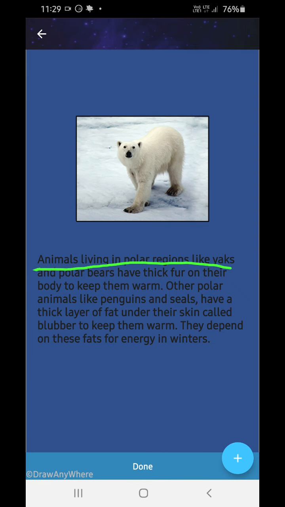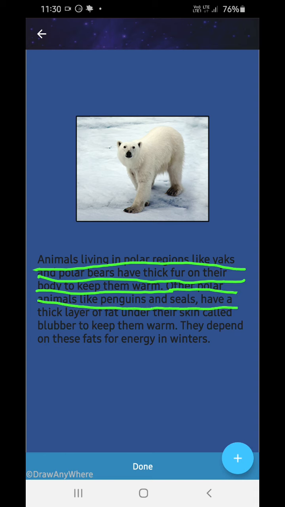Animals living in polar regions like whales and polar bears have thick fur on their body to keep themselves warm. Other polar animals like penguins and seals have a thick layer of fat under the skin to keep them warm.